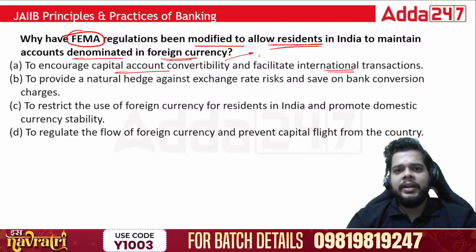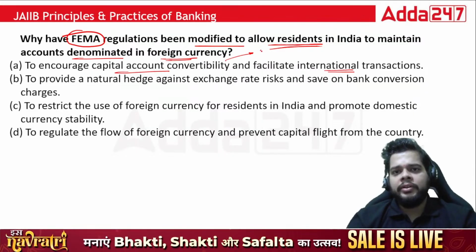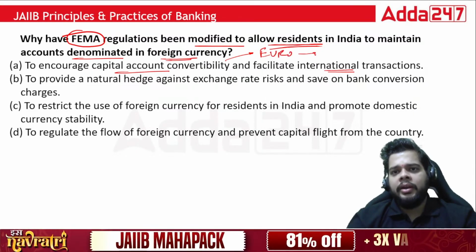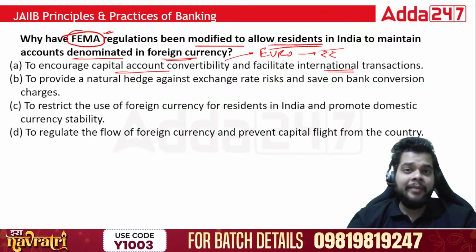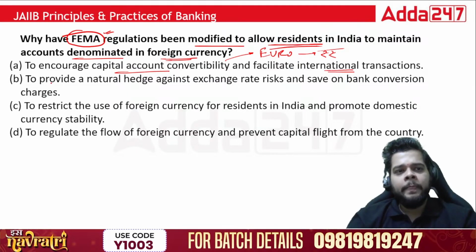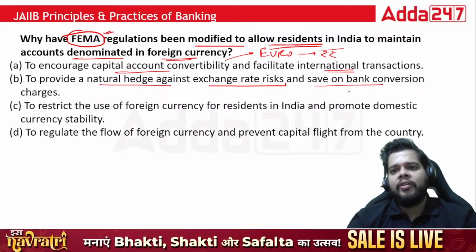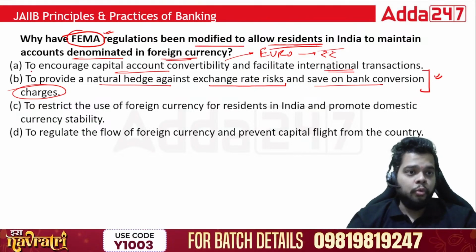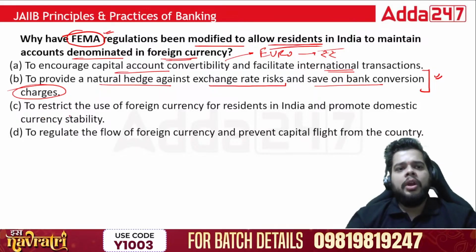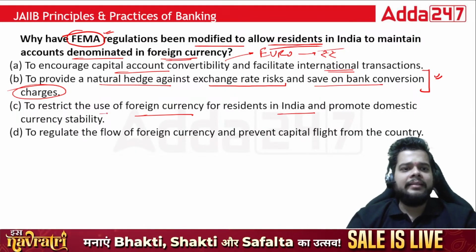So if you are converting the amount of, let's suppose, euro, fine, you have the euro with you and you want to convert it into the equivalent rupee. So whether FEMA regulations will help or not, or they have been modified for this purpose only, to provide a natural hedge against exchange rate risks and save on the bank conversion charges. Yes, this is the most apt explanation out of these two. But let's see the third option also. To restrict the use of foreign currency for residents in India, promote the domestic currency stability.